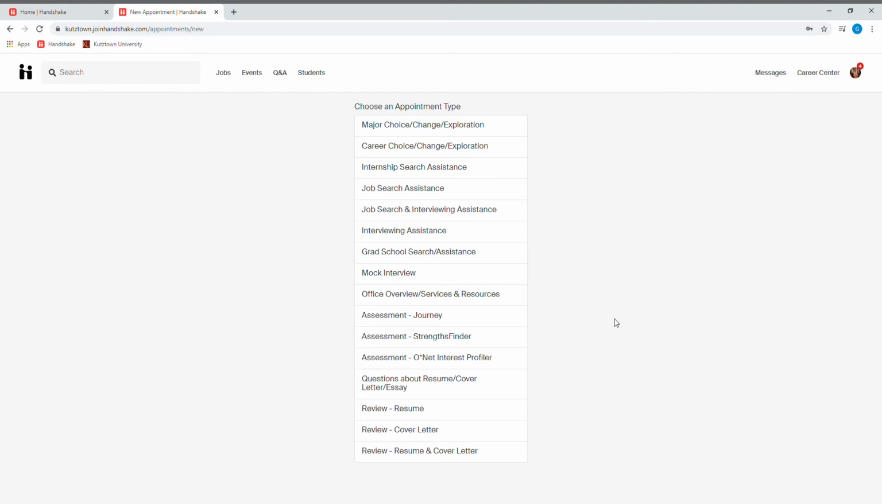Here you will be prompted with the different types of appointments you can schedule as a KU student. We can assist students with major choice exploration, career choice exploration. We can also show you the most effective ways to conduct both a job or internship search. For this appointment, I'm going to select the Major Choice Change Exploration appointment.